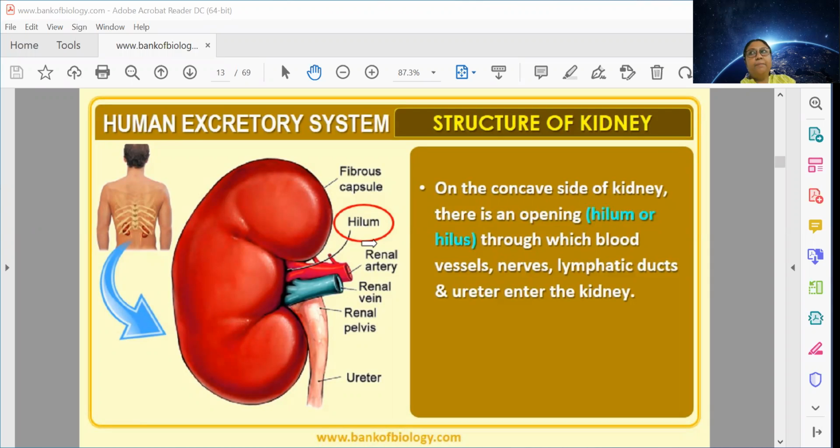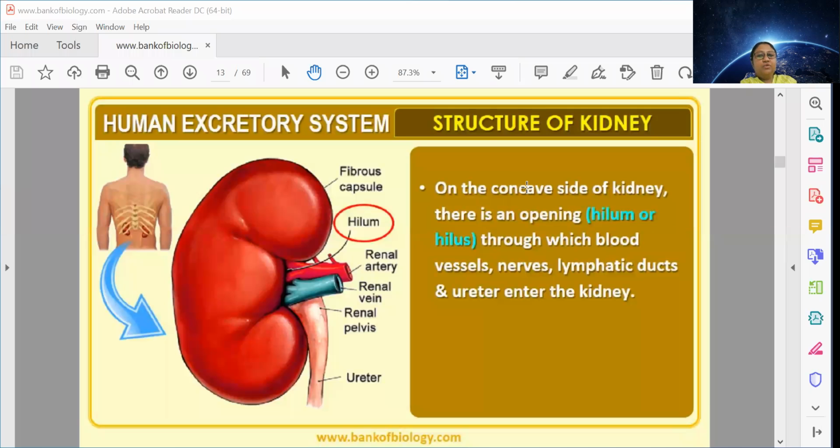Apart from that, the activity of the kidneys needs to be managed. Hilum is having blood vessels. Apart from that, we need to control the activity of the kidney. That is done by nerves which are going inside.